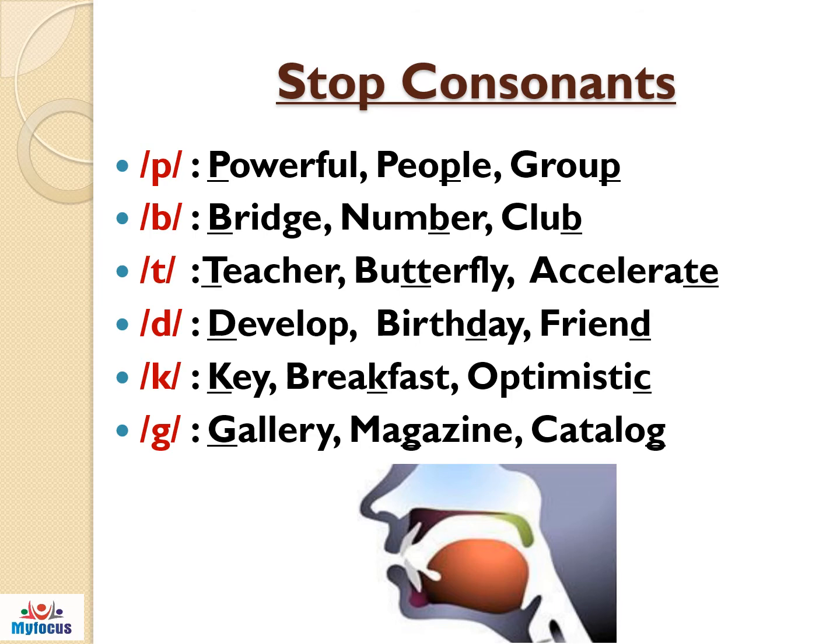K. K sound is articulated with the back of the tongue making firm contact with the soft palate. Vocal cord does not vibrate. K. For example, key, breakfast, optimistic. G. G sound is articulated with the back of the tongue making firm contact with the soft palate. Vocal cord vibrates. G. For example, gallery, magazine, catalog.